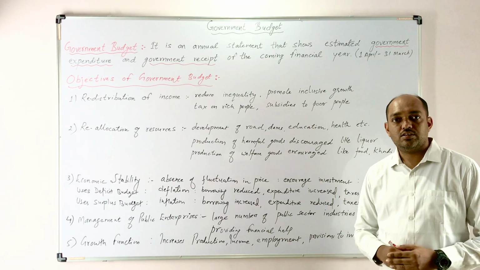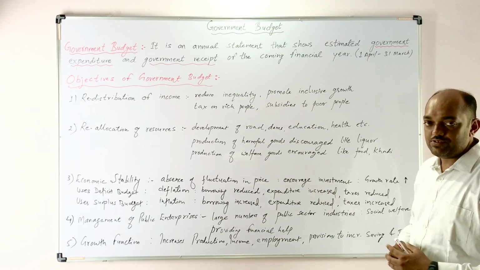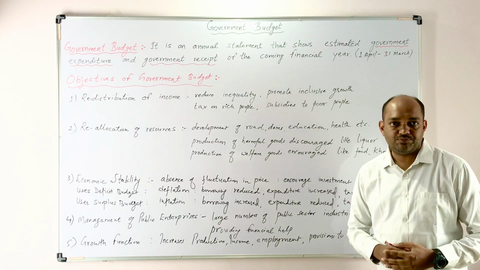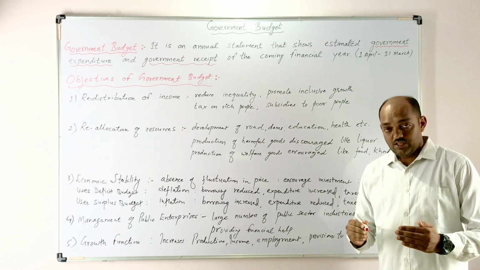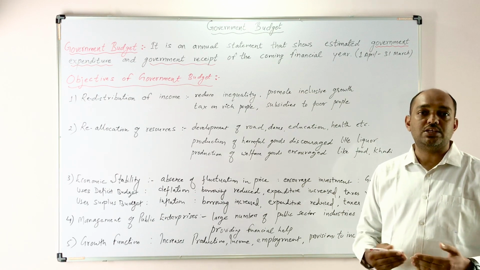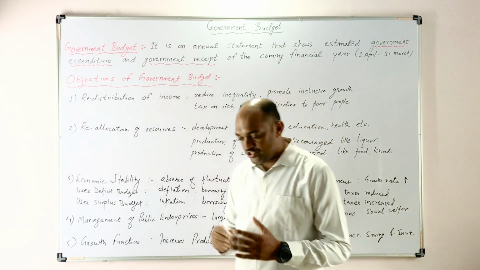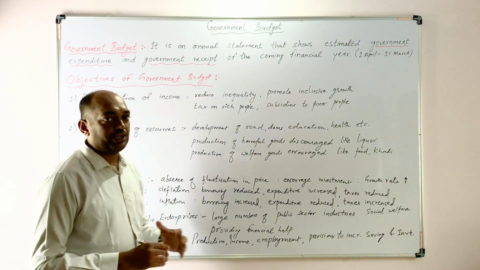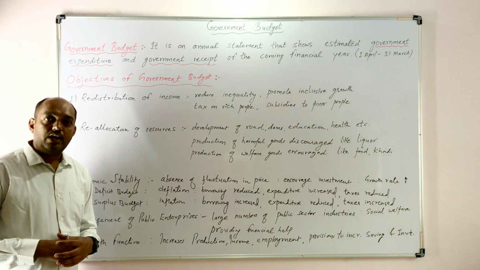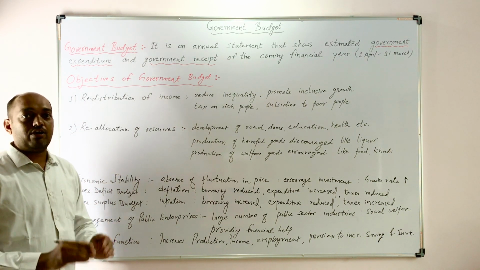This government budget has so many objectives. Here we will see the objectives. Now, why do we study these objectives? See, to fulfill these objectives, the government prepares the budget accordingly. Each and every country has some objectives, and the government wants to fulfill them, and to fulfill them, the government prepares the budget accordingly.